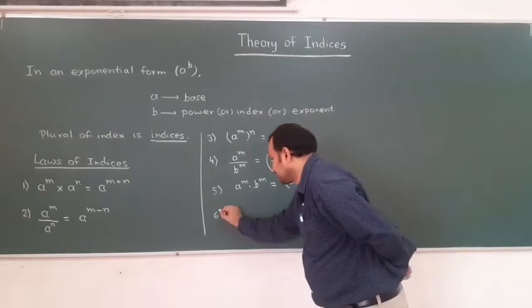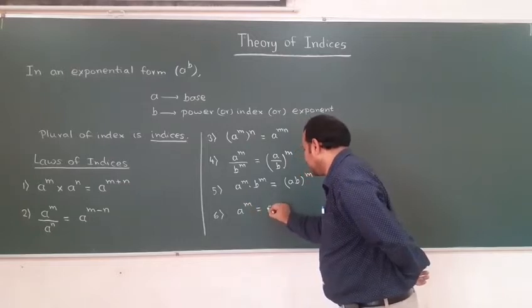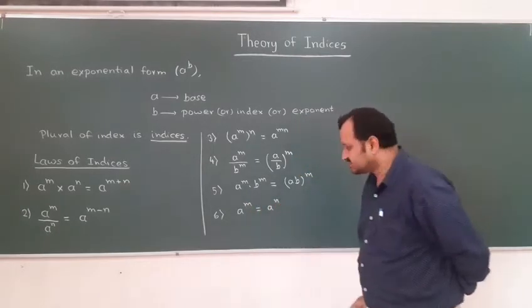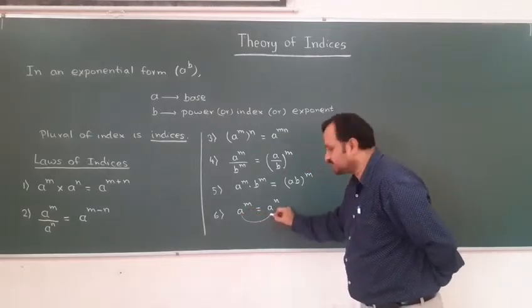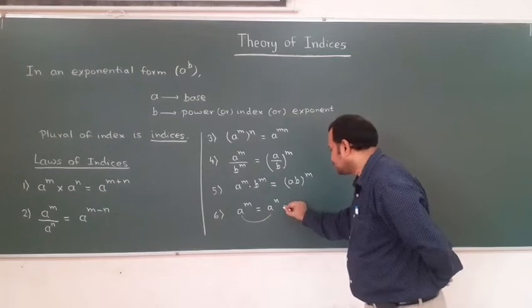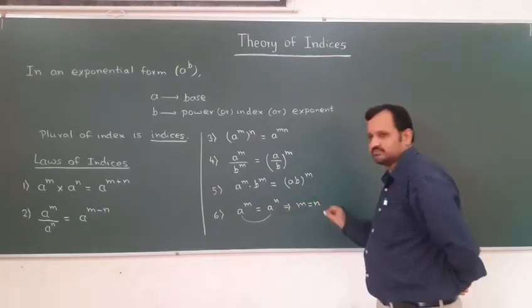Sixth, a power m is equal to a power n. You can see here base is same. Since base is same, powers we have to equate. So this we can write as m is equal to n.